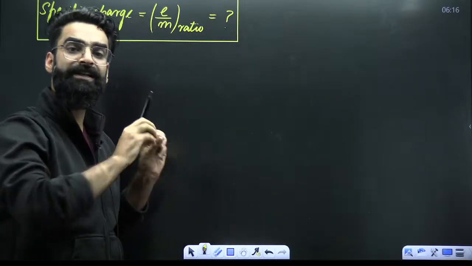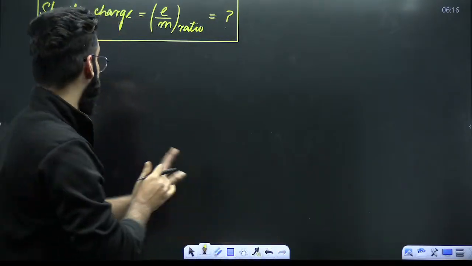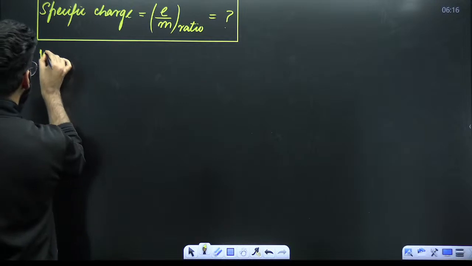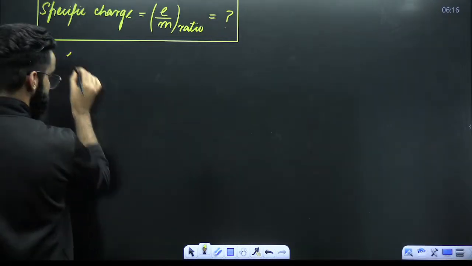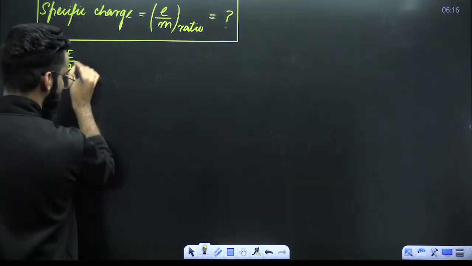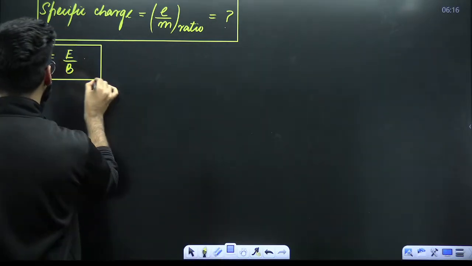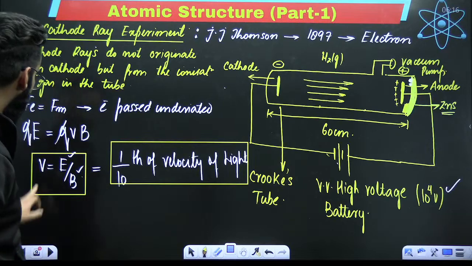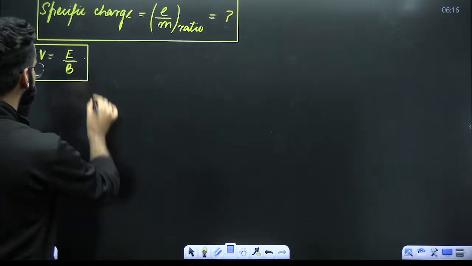Did we already calculate the velocity with which the electron moves? Absolutely. The velocity with which the electron moves was already calculated. That was equal to E divided by B, the electric field strength divided by the magnetic field strength. This is already something which we calculated. V was equal to E divided by B. This was already calculated.